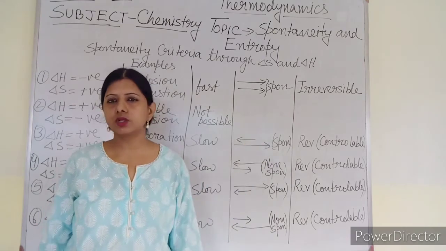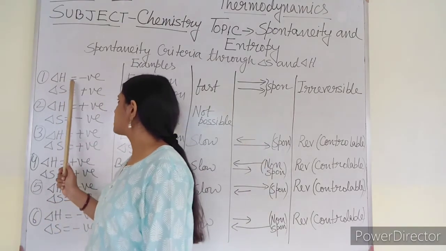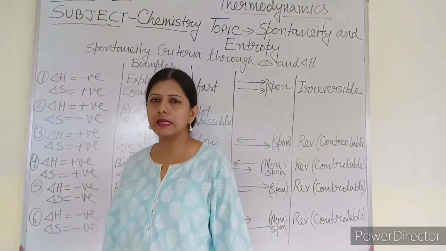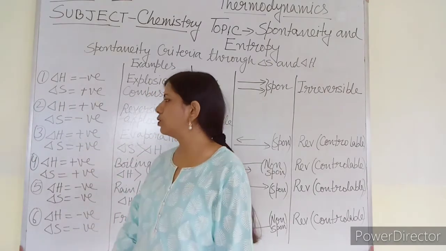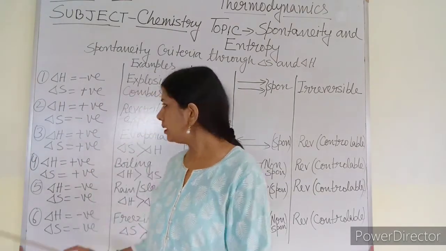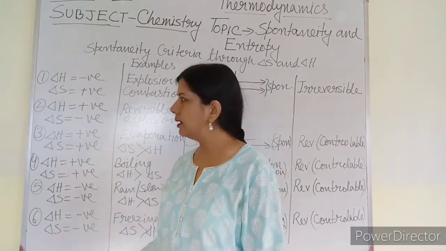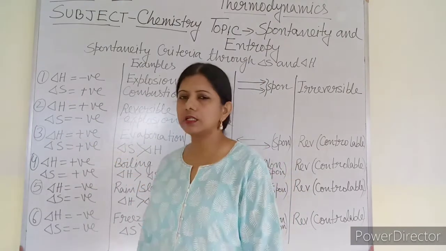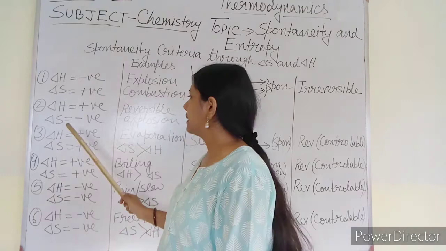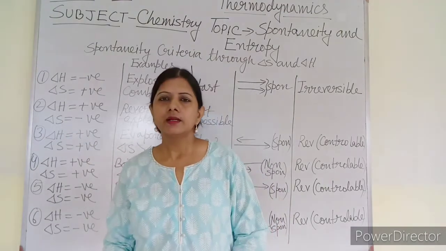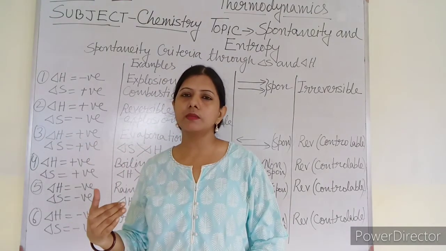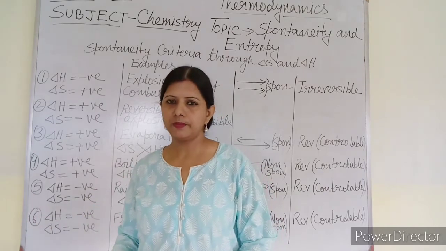This is one condition. So this is the condition associated with a negative value of delta H and a positive value of delta S. Now the second condition where delta H is positive, that means endothermic, and delta S is negative, that means the reaction is coming in the backward direction.